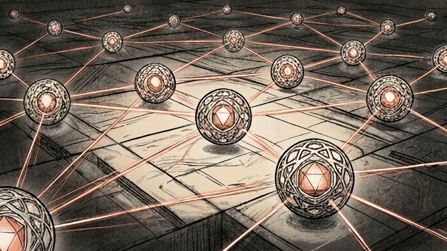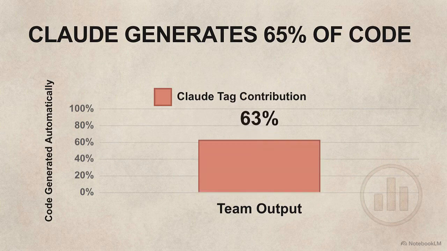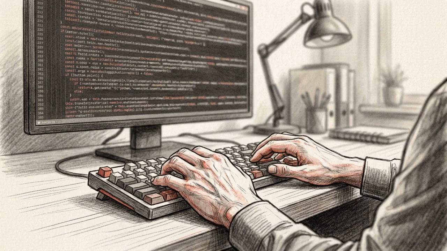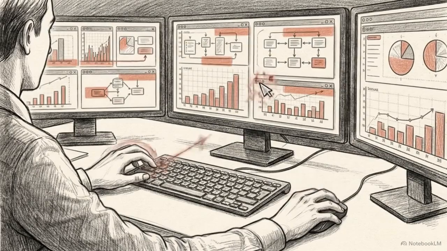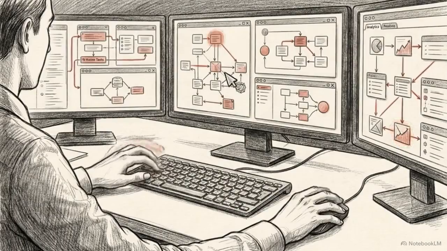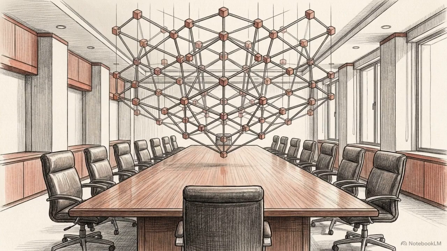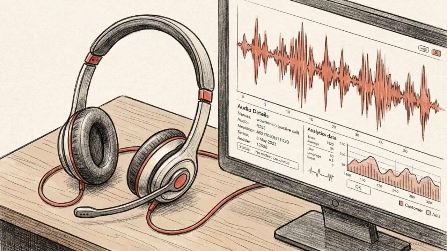This chart shows the empirical result of this architecture. Today, 65% of Anthropic's own product team's code is created by their internal version of Claude Tag. Human engineers are no longer bottlenecked by the physical speed of synchronous typing or manual coding. The human worker now acts as a dispatcher and reviewer, delegating tasks to many parallel Claude instances simultaneously. This structure is already spreading beyond engineering into data analysis, product metrics, and customer support.